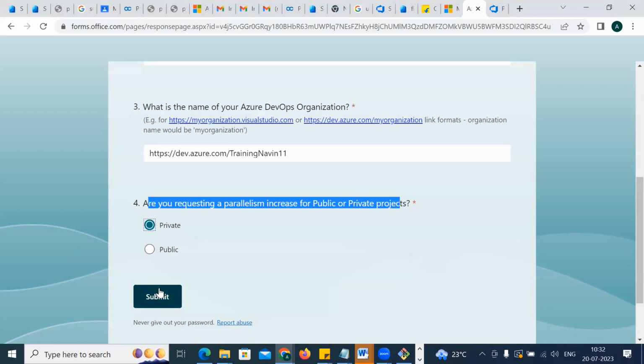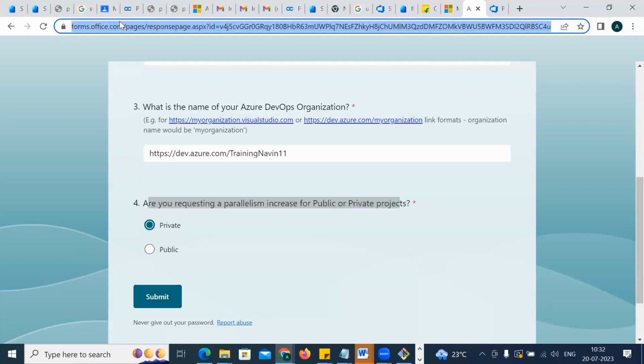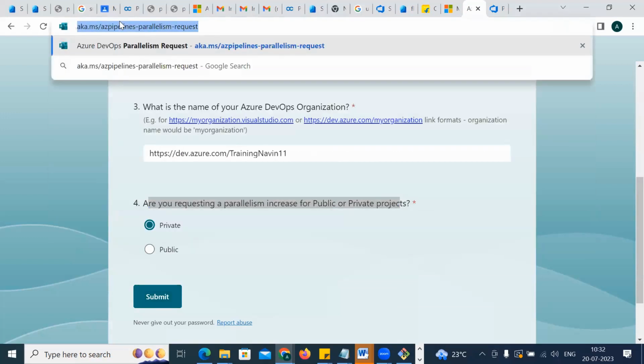I'll give an example of how the pipeline fails. I'll create some other organization and run the code. I'll show you. Let me give this form to you. AKS request pipeline.